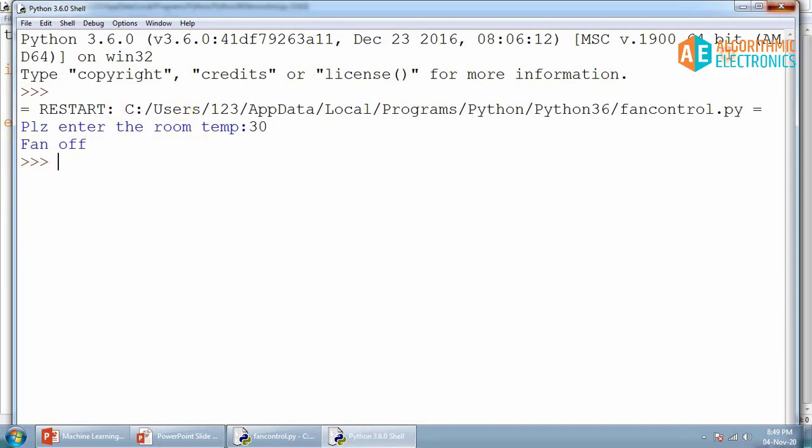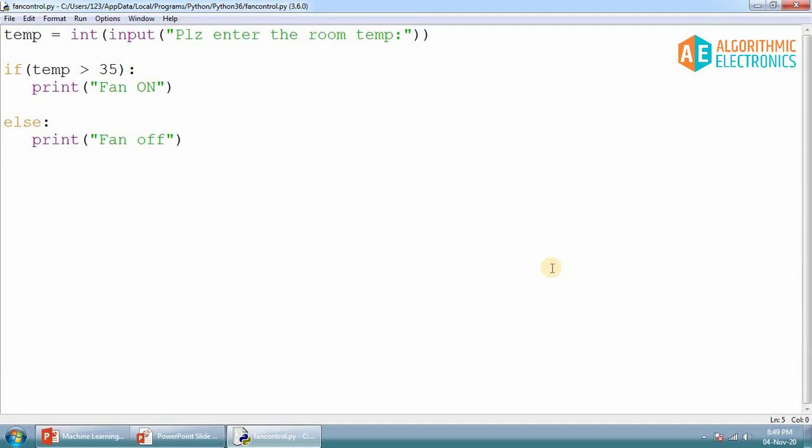The fan is off. Here I am using only print statements to show fan on and off, but in the actual case, there will be hardware like a relay that will control the 230 volt power supply which is connected to the fan, and that will control switching the fan on and off. So there will be actual hardware involved. Here I am not talking about any kind of hardware, we are just simulating this, building the logic to control the fan. But in the actual case, things could be different, but you have to follow the same syntax and structure in that case as well. Okay.